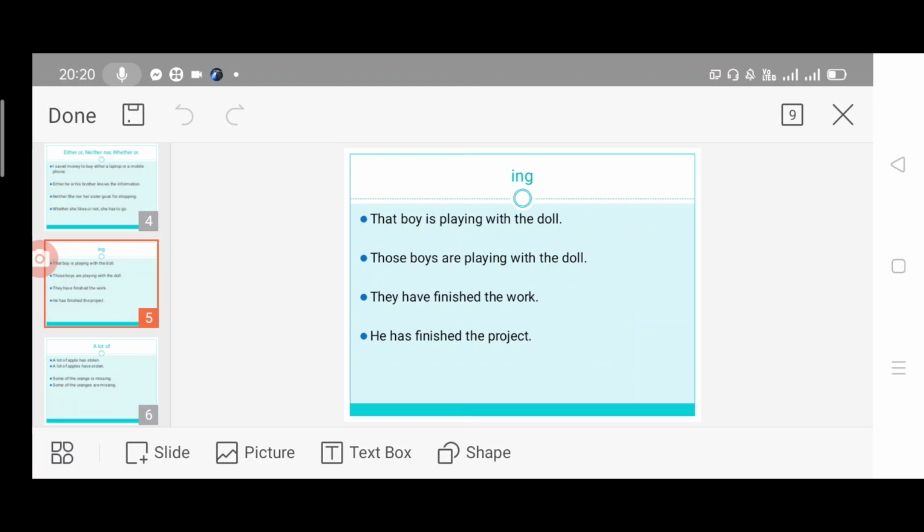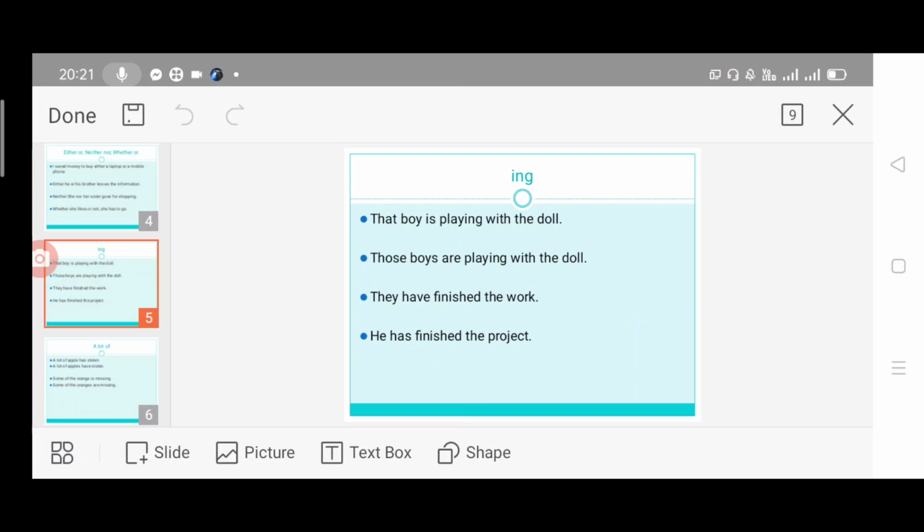If it's a past tense, what to do? That boy, singular, but past tense means was, that's all. That boy was playing with a doll. For plural, were should be used. Those boys were playing with the doll.